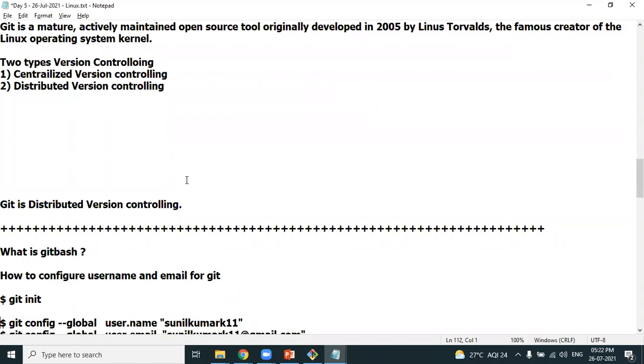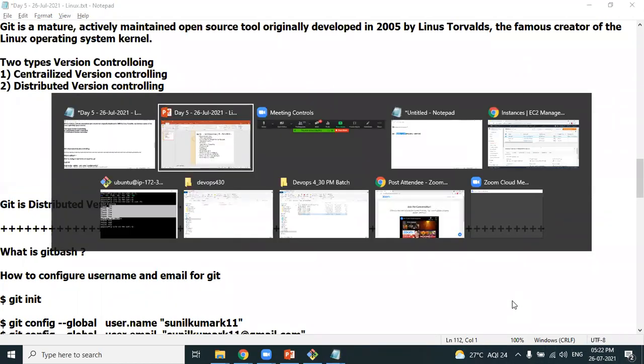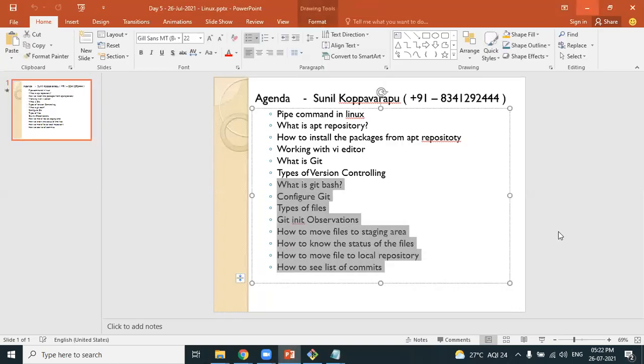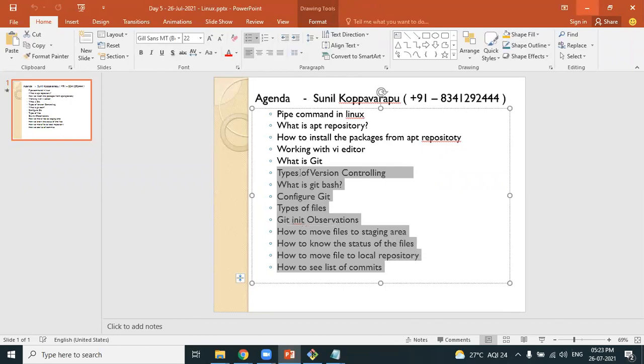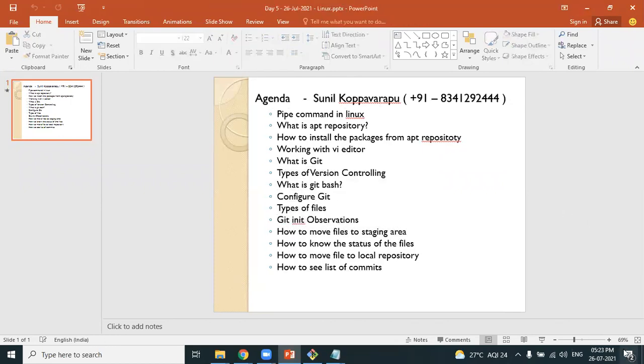Before getting into practicals of Git, I cannot start because I was too positive. I thought I could complete all this, but our focus is that whatever we are learning, we should learn at a natural pace. We probably cannot complete all these points, and I don't want to stop in between when I'm explaining Git.